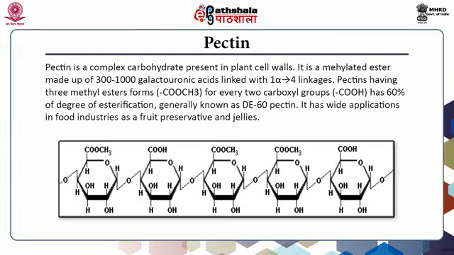Pectin. Pectin is a complex carbohydrate present in the plant cell walls. It is a methylated ester made up of 300 to 1000 galacturonic acids linked with 1 to 4 alpha linkages. Pectins have 3 methyl ester forms for every 2 carboxyl groups, has 60 degree of esterification, generally known as DE60 pectin. It has a wide application in food industries as a food preservative and jellies.